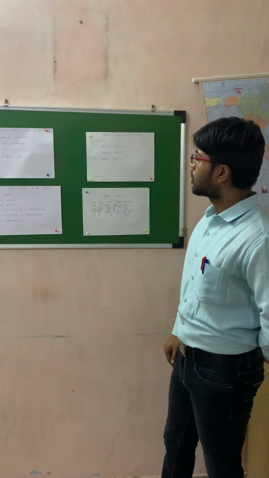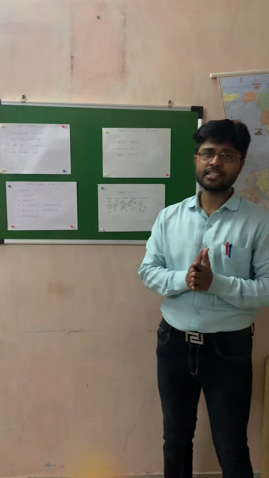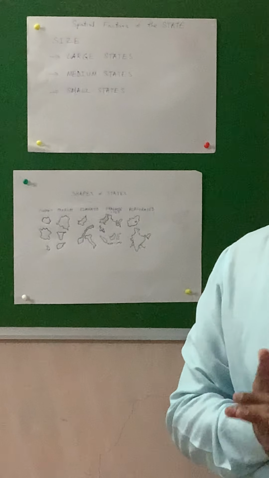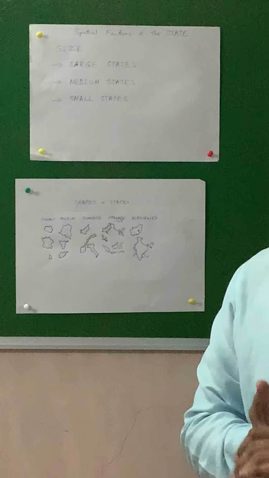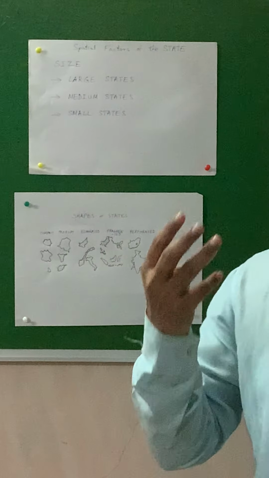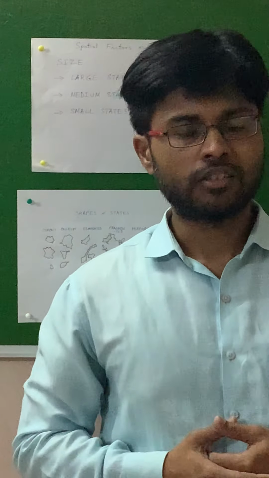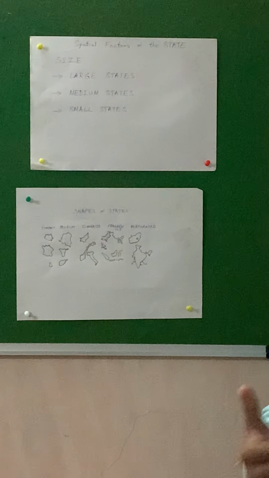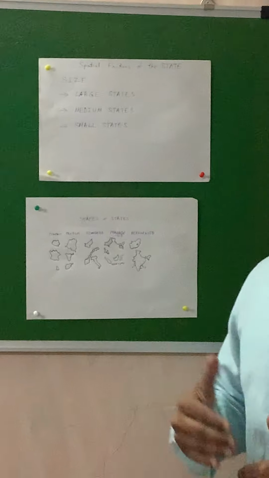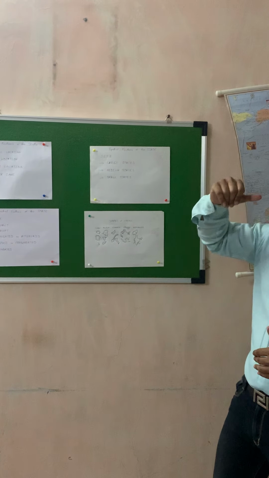The second spatial factor of a state is size. Talking about size, this is another important factor. What is the size of a country basically? When we talk about the size of a country, there are three sub factors, or different sizes. First is large size states, second is medium size states, and the third is small size states. We will talk one by one. First is the large size states.